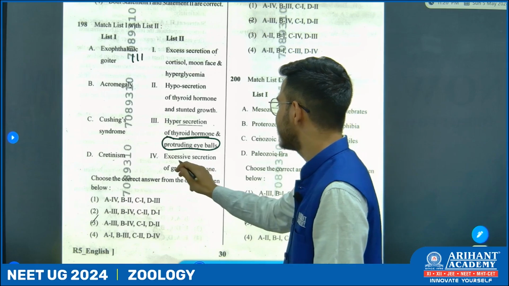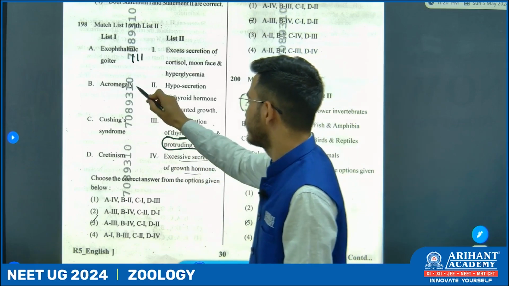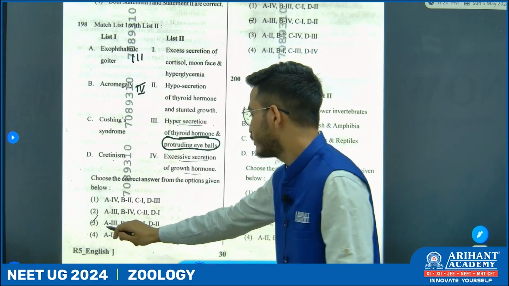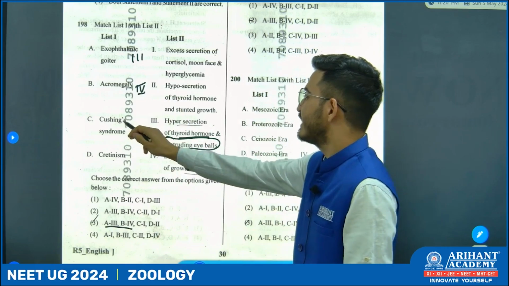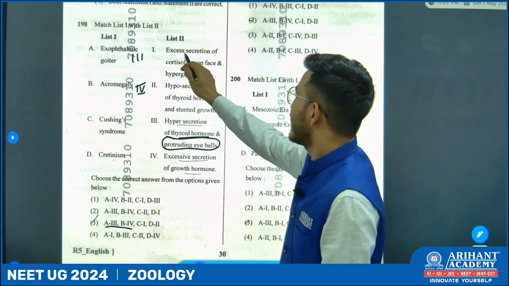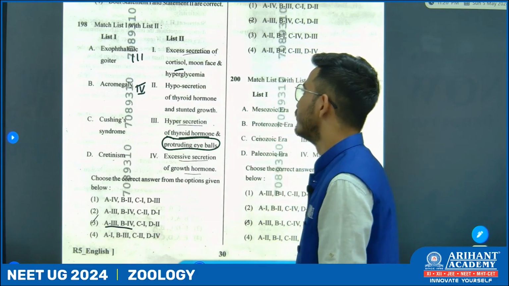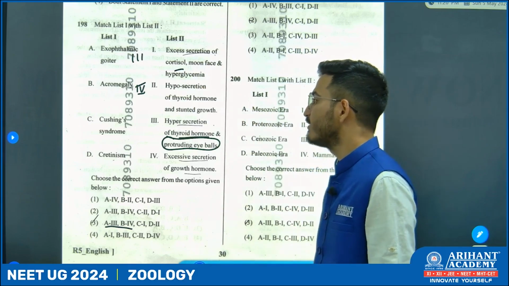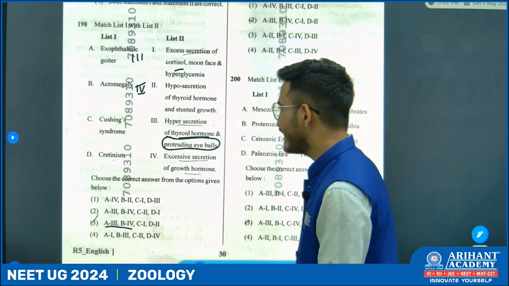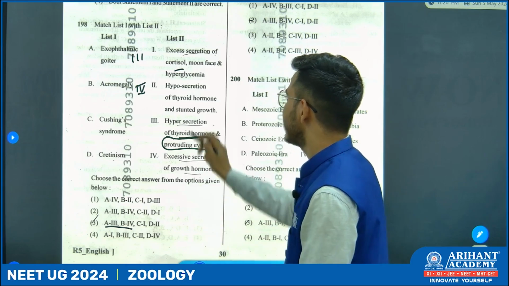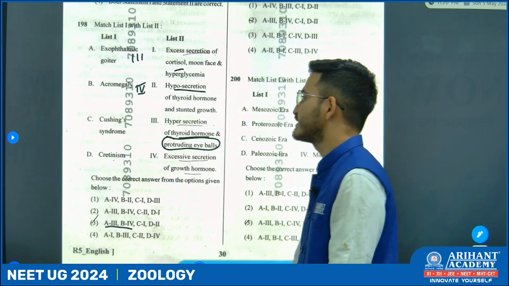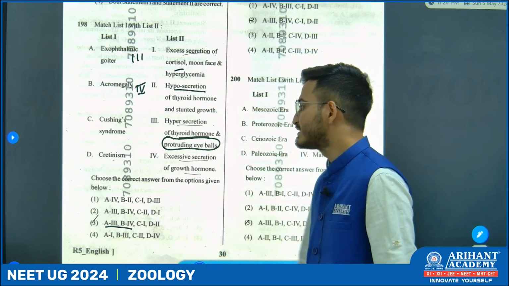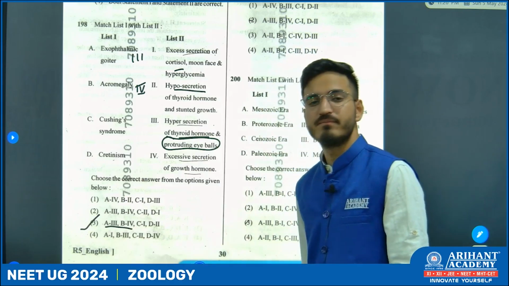Third, C. Cushing syndrome is excessive secretion of cortisol, moon face, and hyperglycemia. They are the common features in case of Cushing syndrome. Next one is cretinism, which is the last option left. So, hyposecretion of thyroid hormone and stunted growth. So, option number 3.